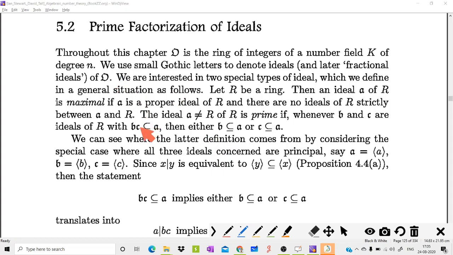Now this is the symbol, a Gothic letter, to denote an ideal in R, and this is the ring of integers. This is a Gothic letter O. This is used to denote the ring of integers, algebraic integers.